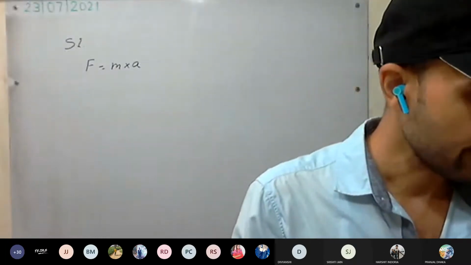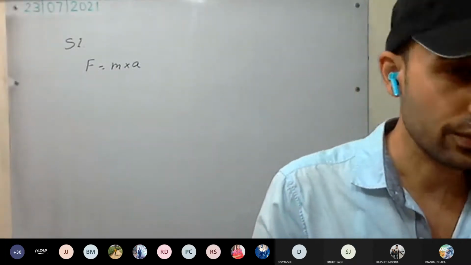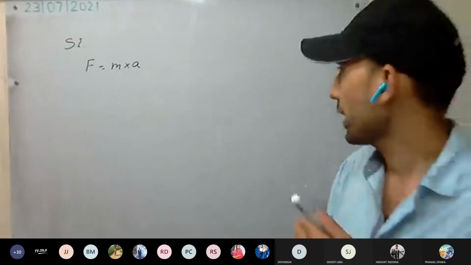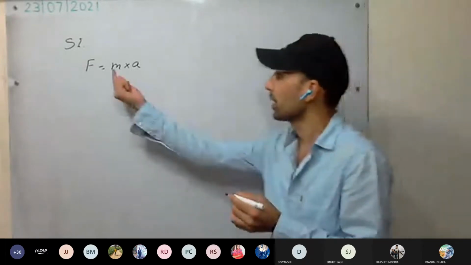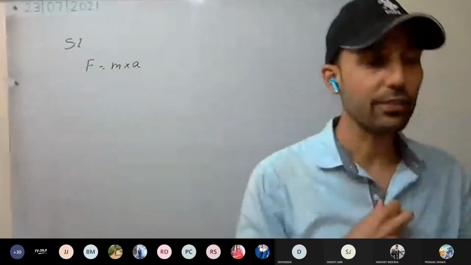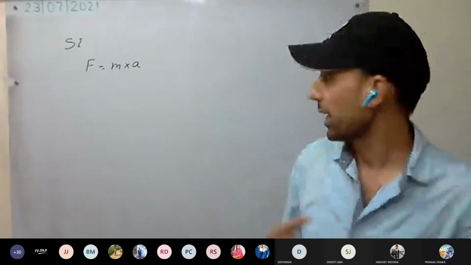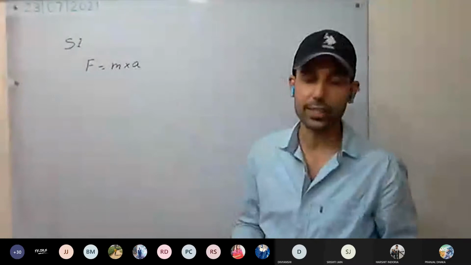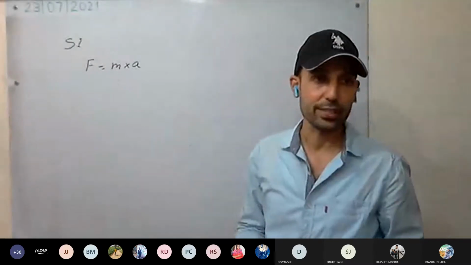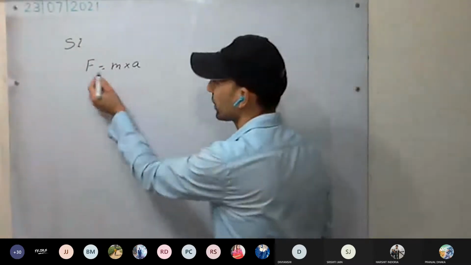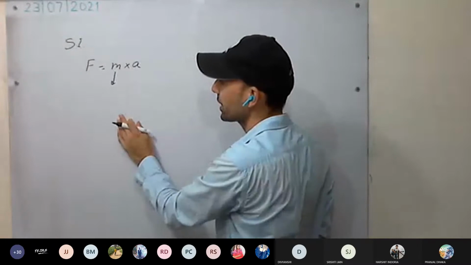We have discussed those graphs. The CGS and SI unit of force we have to discuss. What is force? Now we are going to derive the unit for force. Force unit is a derived unit. Acceleration is also a derived unit. Mass is a fundamental unit, which we discussed in the first chapter. So what is the unit of mass?